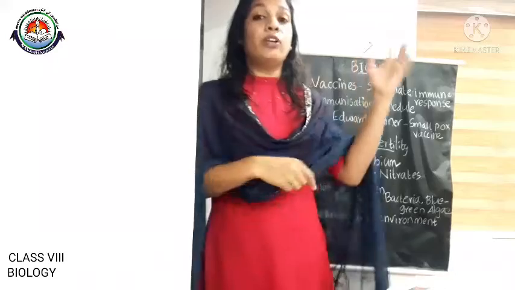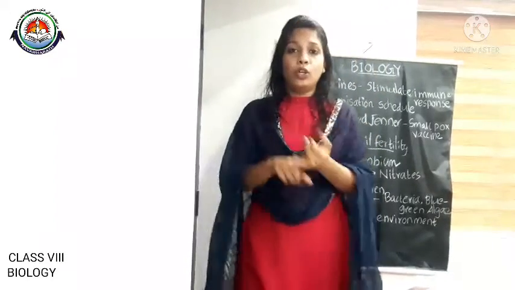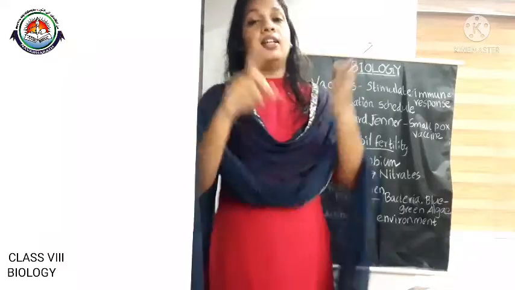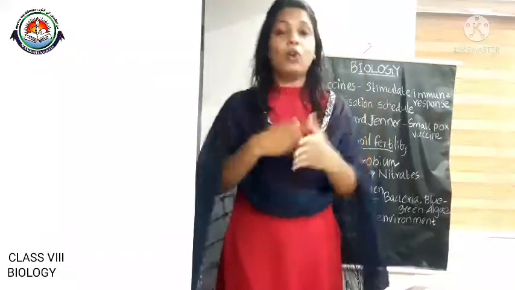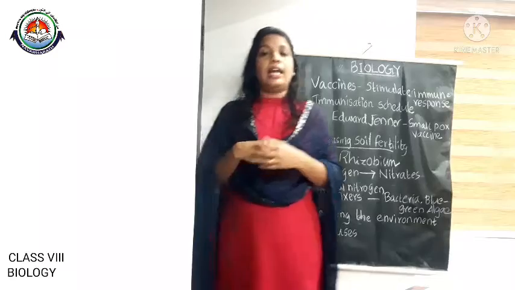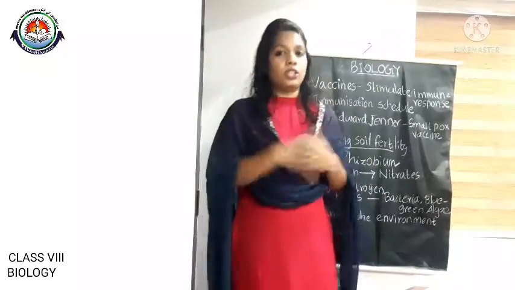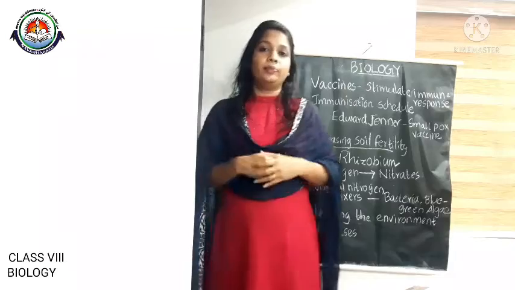And there are vaccines for different diseases like hepatitis B, polio, tetanus, smallpox, cholera, tuberculosis, etc. The vaccination is given either orally or in the form of an injection.